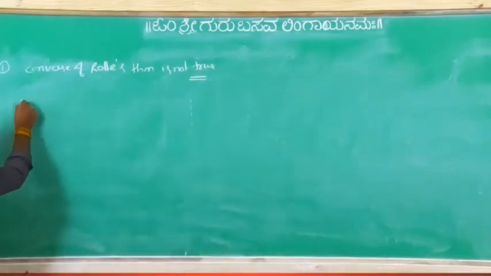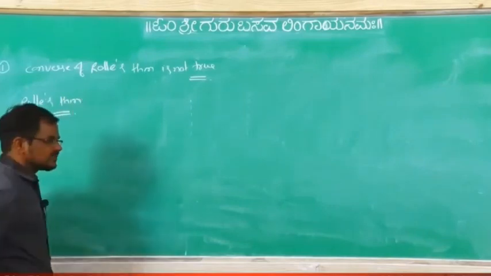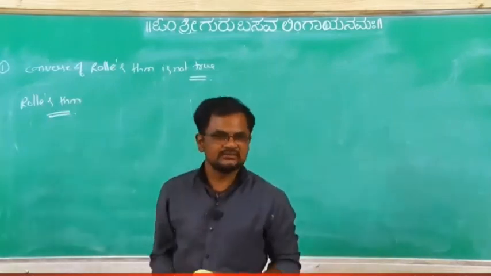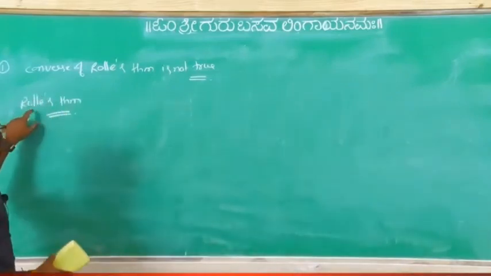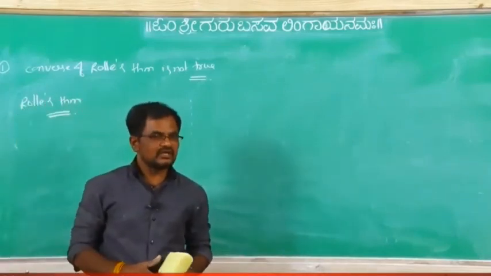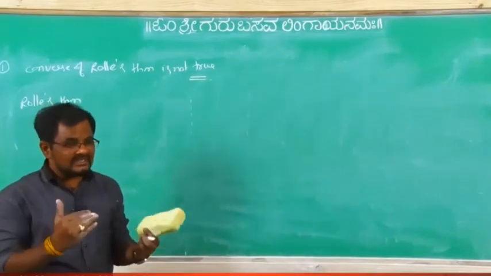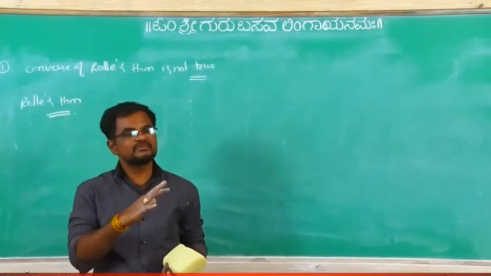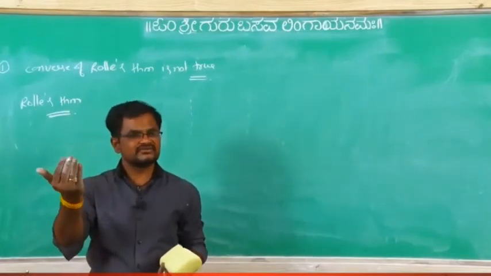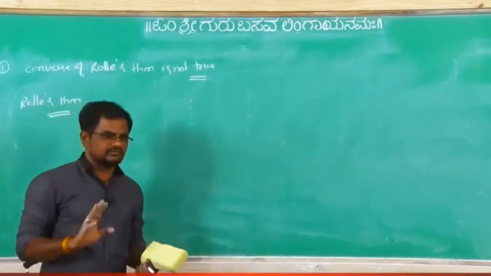What is the Rolle's theorem statement? Listen carefully. If you understand the meaning of this one, the remaining problems are easy only, sir. What is the Rolle's theorem statement? f is continuous on the closed interval [a, b], differentiable on the open interval (a, b), and f of a equals f of b. Then there exists at least one point c belonging to the open interval (a, b) such that f dash of c equals 0. If alpha belongs to (a, b), f dash of alpha equals 0, whatever it be.